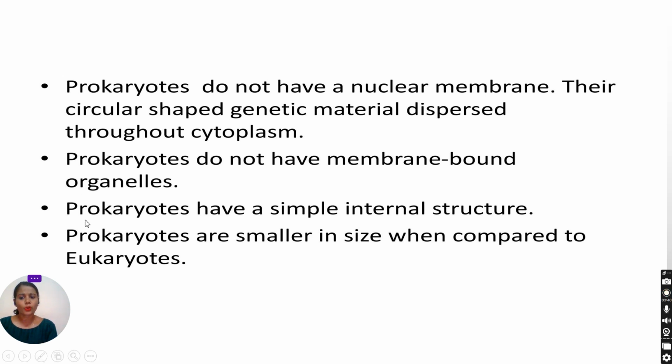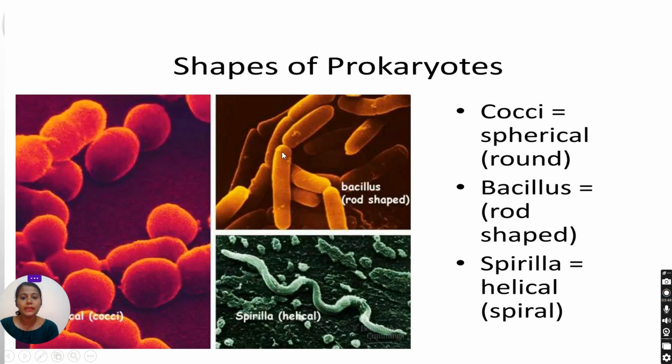We know that prokaryotes are primitive and show primitive characters. These are the shapes of prokaryotes. First one is cocci. Look at this picture. It is round, spherical in shape. Next one is bacillus.